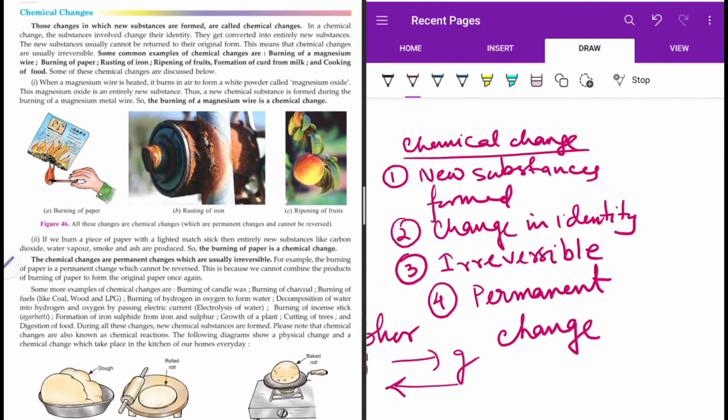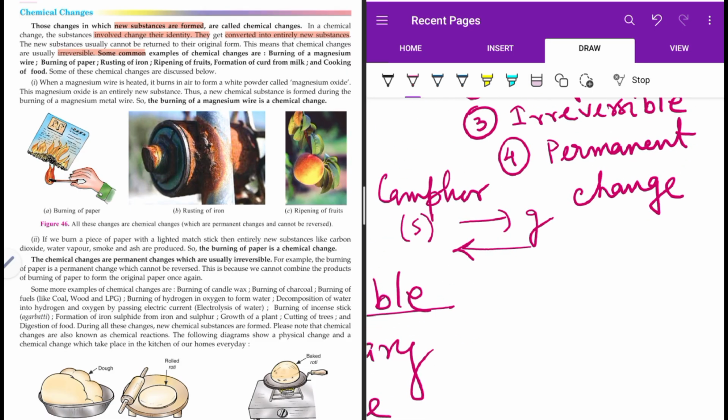So now let us see the text. New substances are formed. We have discussed change in their identity. We have discussed conversion into an entirely new substance. This also we have said. So such examples are what? They are usually irreversible. Some common examples: burning of magnesium ribbon or wire.